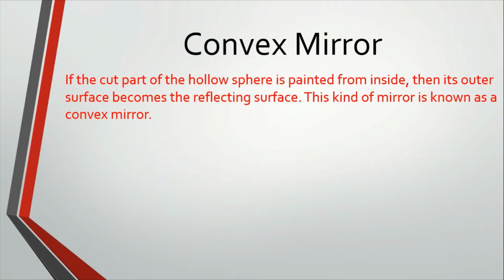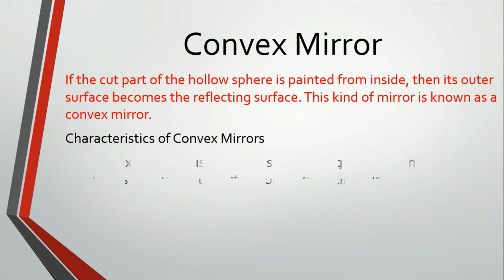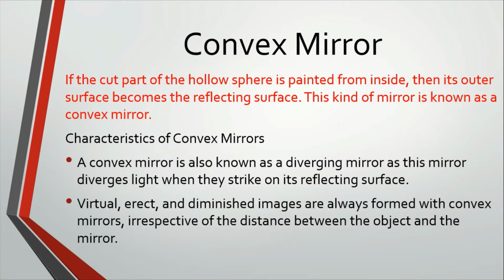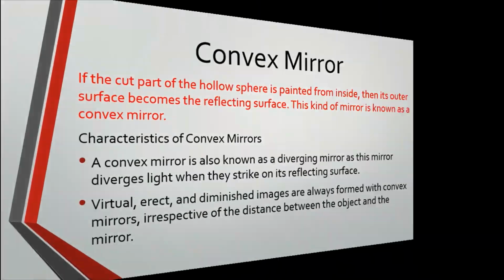Convex mirror. If the cut part of the hollow sphere is painted from inside, then its outer surface becomes the reflecting surface. This kind of mirror is known as the convex mirror. The characteristics: a convex mirror is also known as a diverging mirror, as this mirror diverges light when it strikes its reflecting surface. Virtual, erect and diminished images are always formed with convex mirrors irrespective of the distance between the object and the mirror.